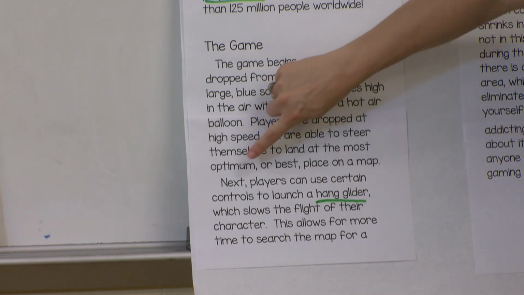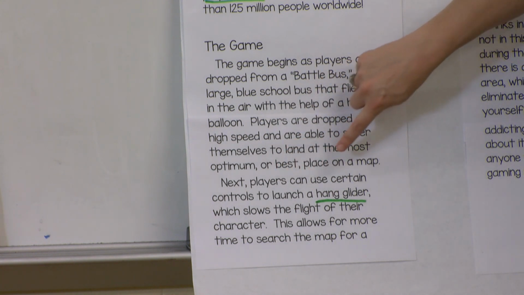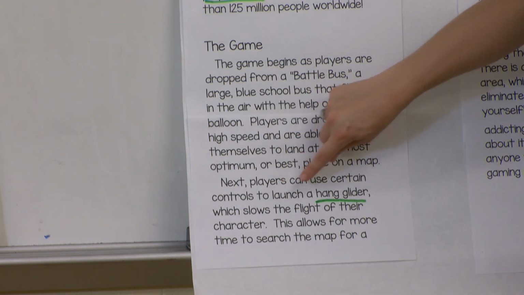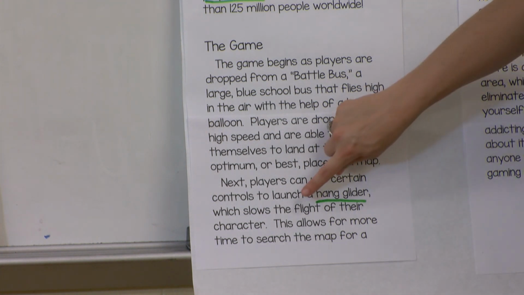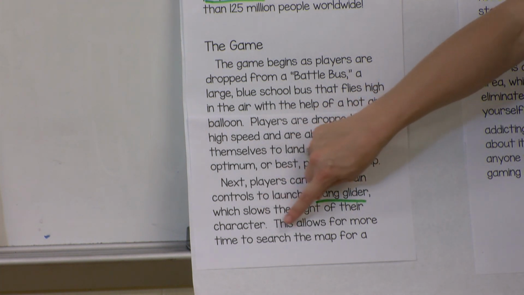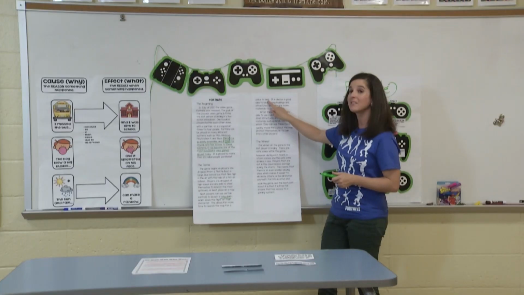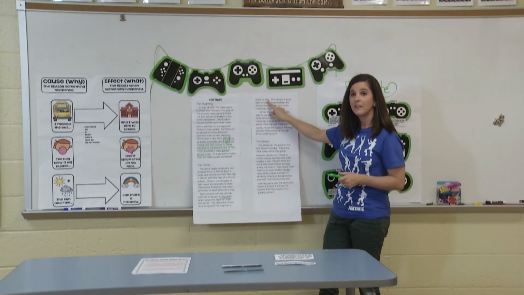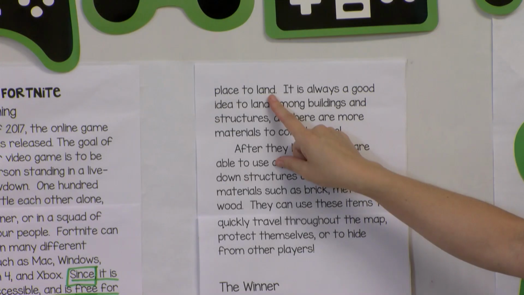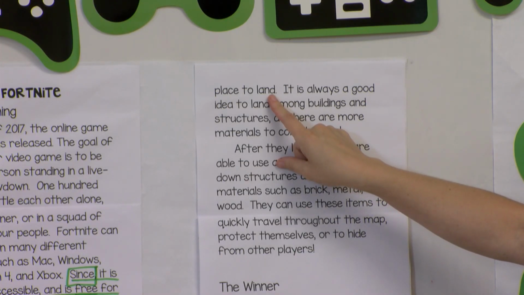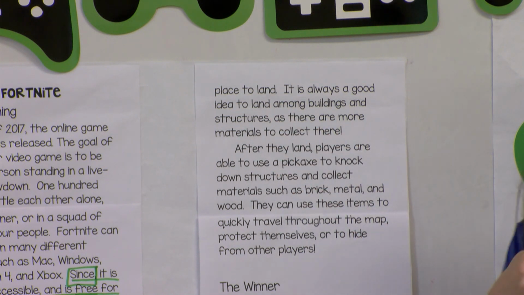So it says, next, players can use certain controls to launch a hang glider, which slows the flight of their character. Okay, well that tells me what I already have here is my effect. Now my question is, what causes that to happen? It says, this allows for more time to search the map for a place to land. Okay? Do y'all see that? Now, is that a cause? Does that cause that to happen?